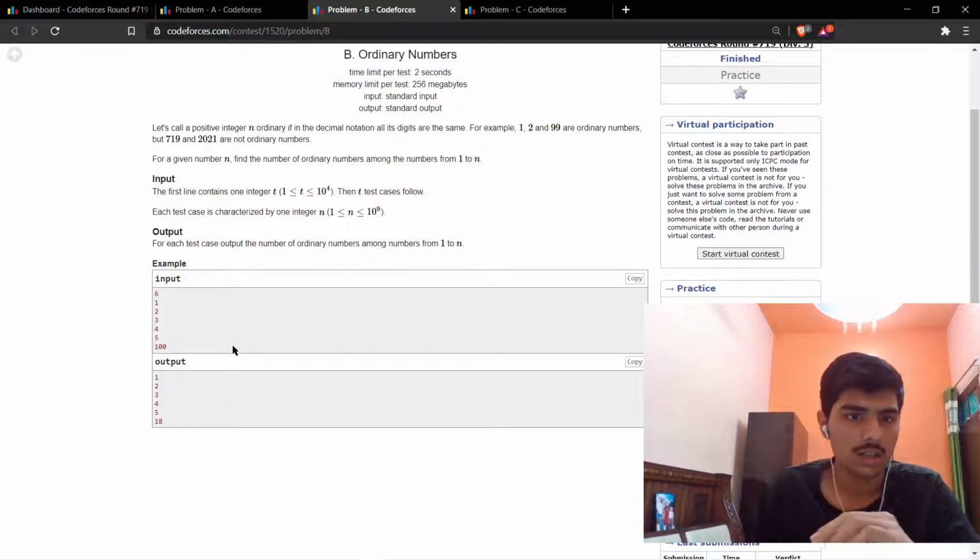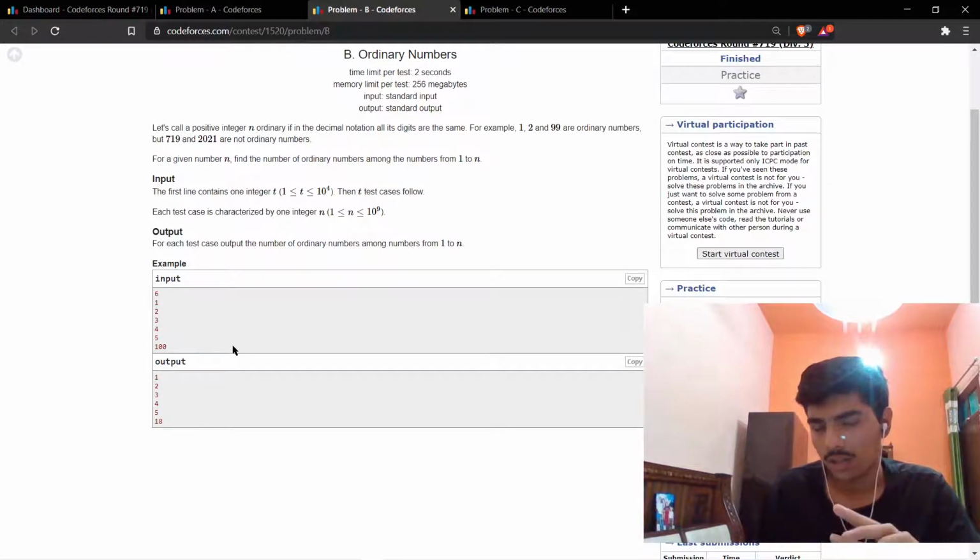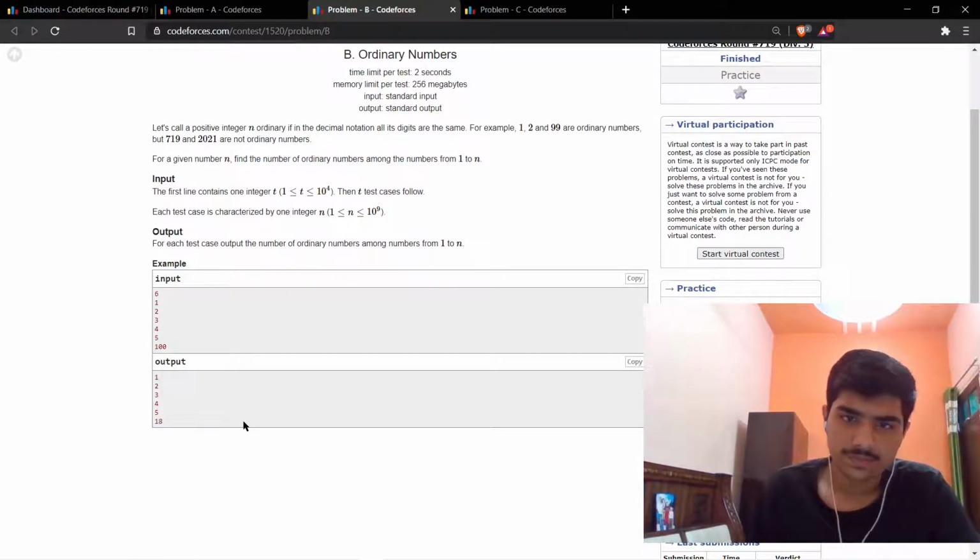Till 99 it is less than 100. So from 1 to 9 is 9 numbers, and from 11 to 99 is 9 numbers. So 9 plus 9, which is 18.